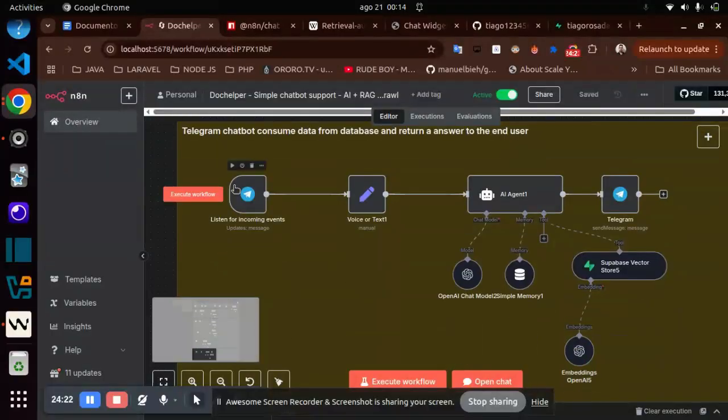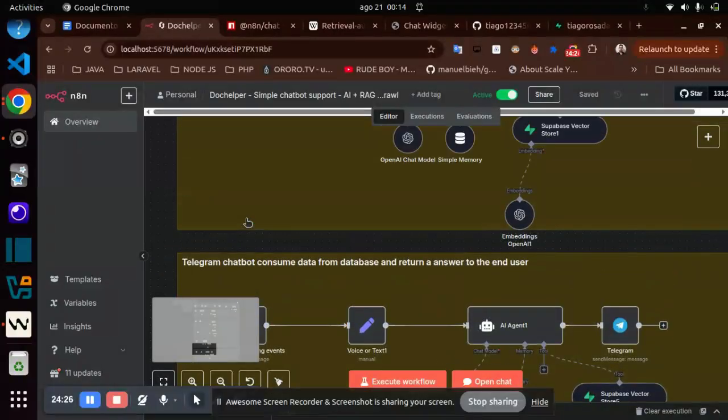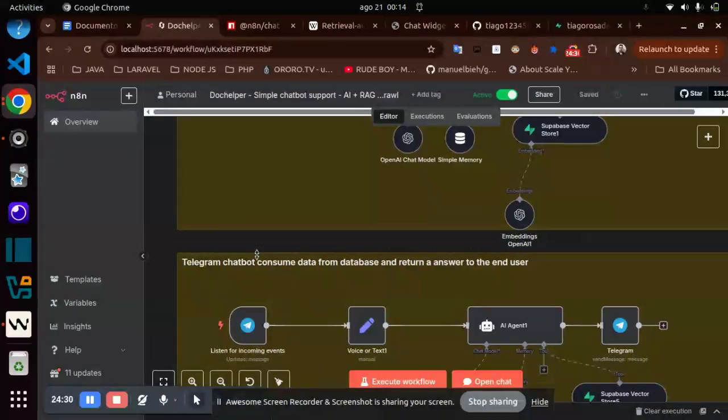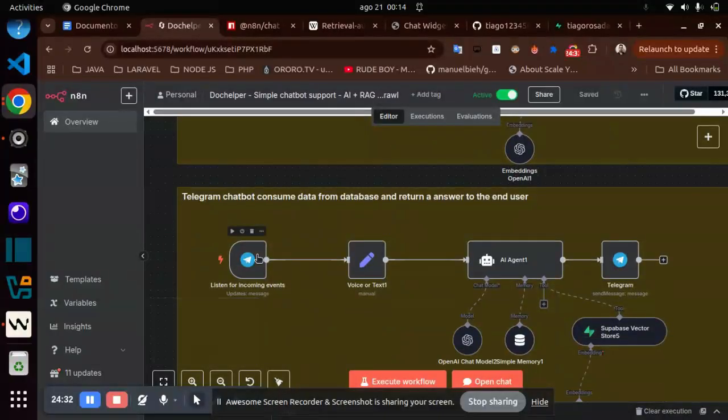So here I have a Telegram. Like I said in the beginning of the video, you can have an internal chatbot. You can use this like a knowledge base, and you can create an internal chatbot that everyone on the team working at the company has access to.